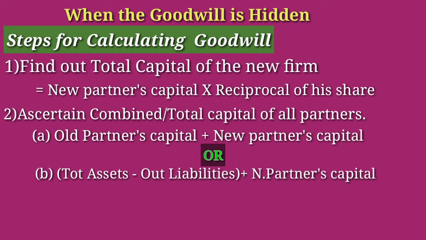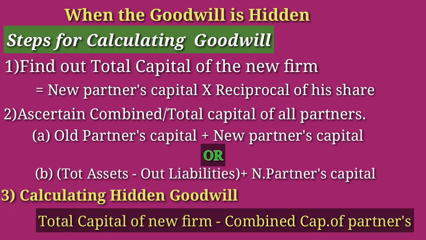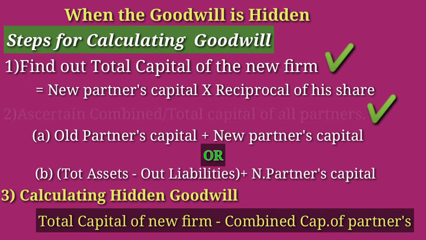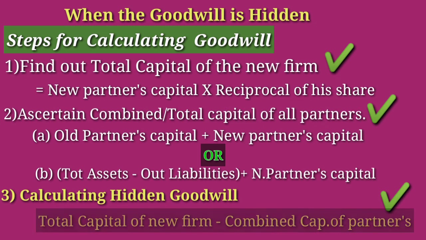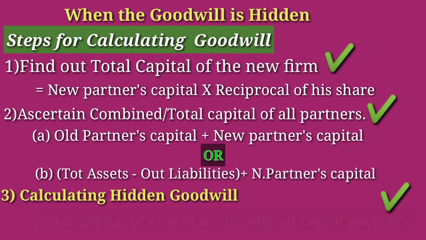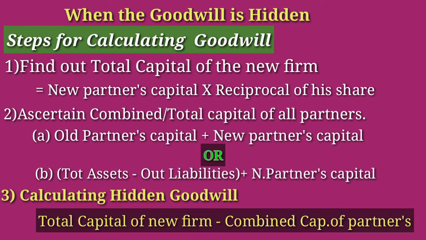After that, we can calculate hidden goodwill by using total capital of the new firm minus combined capital of partners. So first we need to calculate the total capital of the new firm and then the combined or total capital of all partners. Then deduct the combined capital of partners from the total capital of the new firm. After calculating the firm's total hidden goodwill, we need to find out the new partner's share of goodwill. Then we need to make a journal entry.